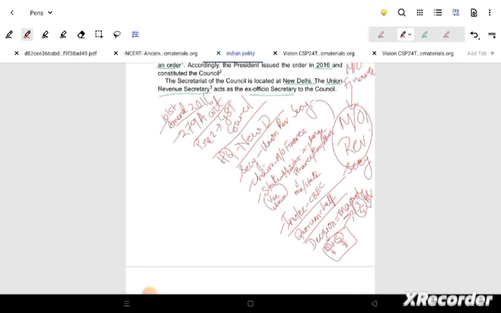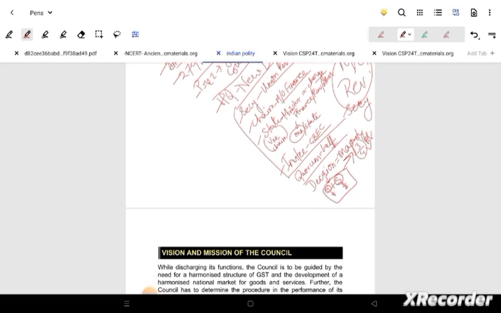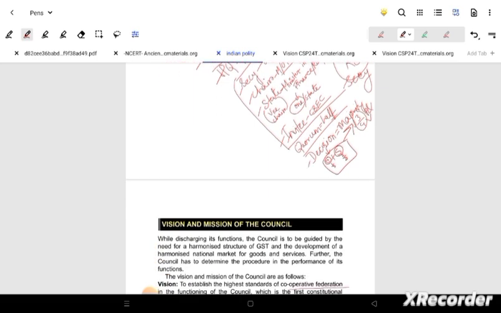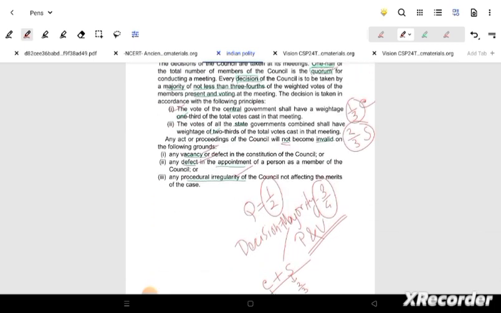101st Amendment 2016, Article 279A, the President forms this, headquarters is New Delhi. And then the total composition is also there, along with the quorum mentioned. Chair will be the Minister of Finance. Then there is one person per state, along with the CBIC having an invitee. Quorum is half, which I have already mentioned. Decision making by a majority of 3/4. That is almost it. The second session of this is almost done.